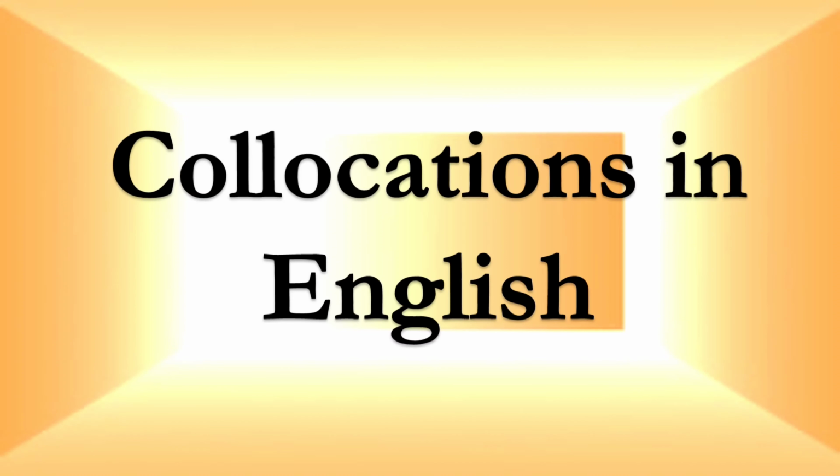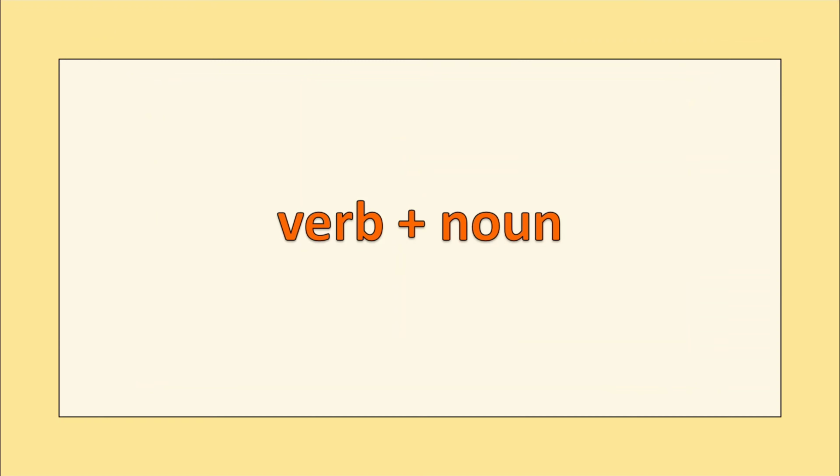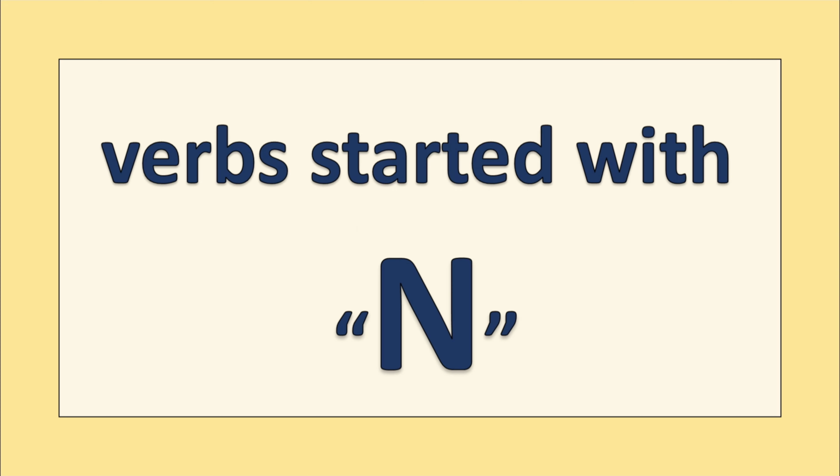In this video we learn collocations which consist of noun and verbs. Following the other videos, we learn collocations of verbs which start with the letter N, O, P, and Q. There is just one collocation which started with the letter N.